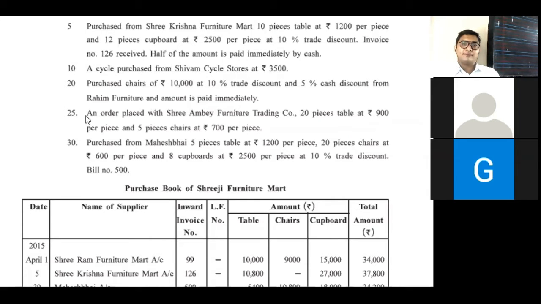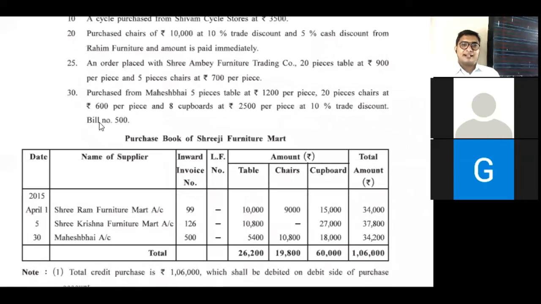Next one, 25th. An order placed with Sri Ambe Furniture. The words used are order placed, so it is a non-economic transaction. It is not recorded.